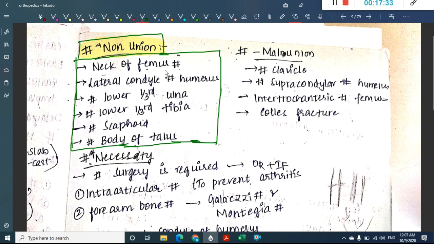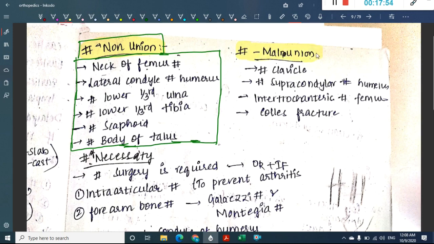What are they again? Fracture neck of femur, fracture lateral condyle of humerus, fracture lower 1/3 of ulna, fracture lower 1/3 of tibia, fracture scaphoid bone, and fracture body of talus. These are the fractures which cause non-union.